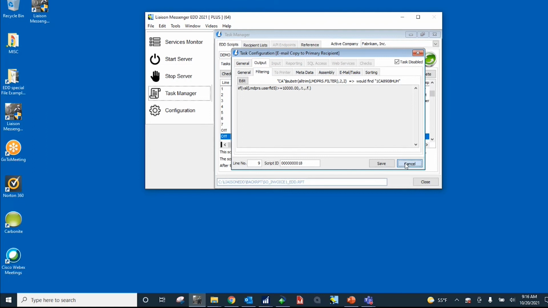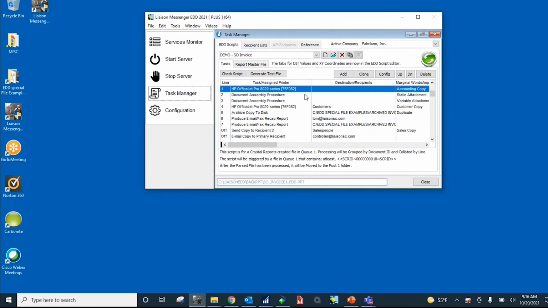So we could use any data that we're capturing, and actually we're capturing our data through a web service. So any data that's being captured through the web service can be used to filter off of. So these are just some typical examples of the features in Messenger, and this is what I will trigger in a couple of minutes. Now, this script is linked to your existing report.